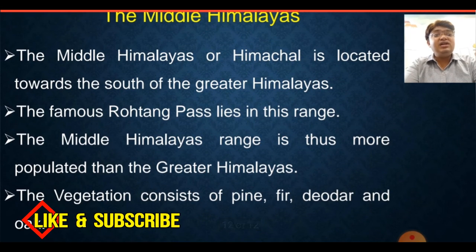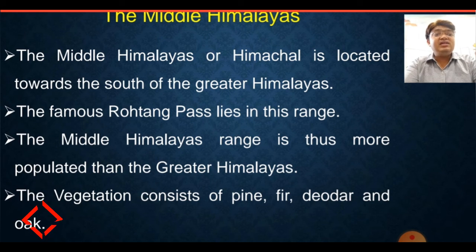The reason is that life in the Middle Himalayas is possible as compared to the Greater Himalayas. We know that the Greater Himalayas are covered with snow throughout the year, so life is very difficult there. That's why the Middle Himalayas are more populated and popular among the Himalayas. The vegetation consists of pine, deodar and oak.